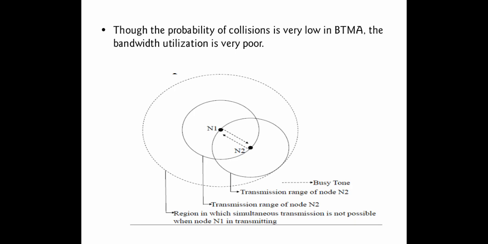Immediately, the busy tone is activated by N1 on the control channel, and then it transfers the data packet to N2. Once the data packet is successfully transferred, the busy tone is turned off, and the data has been transferred from N1 to N2. In the BTMA protocol, the bandwidth utilization is very poor, and the probability of collision is very low. Here, only one busy tone is activated, that is by the sender, and this protocol is called a sender-initiated MAC protocol.